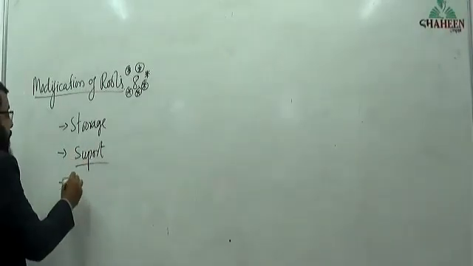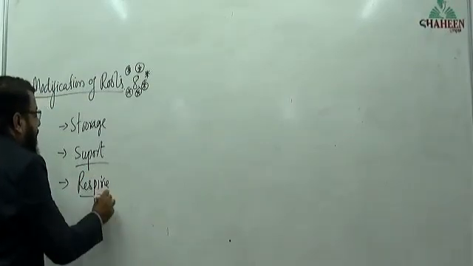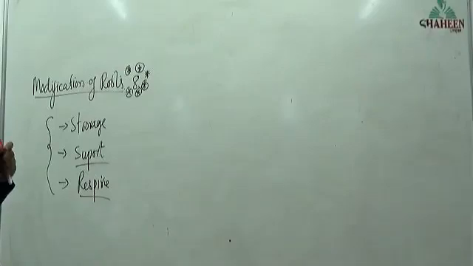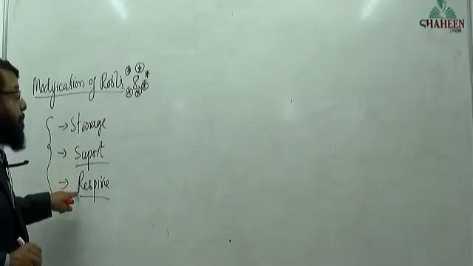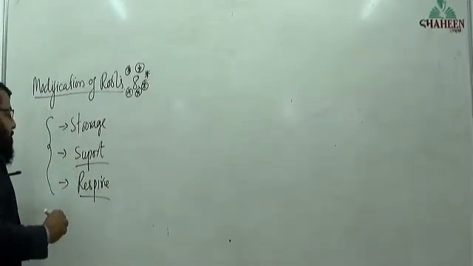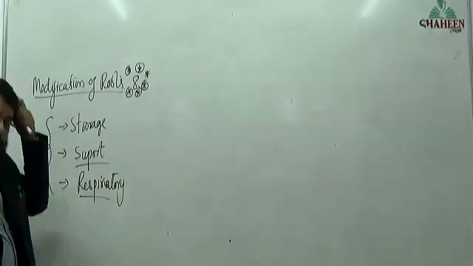Second modification. To respire. 3 modifications are there. Storage root, support root, respiratory root.